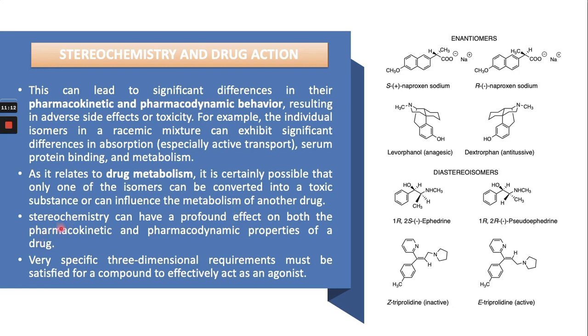Stereochemistry can have a profound effect on both pharmacokinetics and pharmacodynamics. Very specific three-dimensional requirements must be satisfied for a compound to effectively act as an agonist.